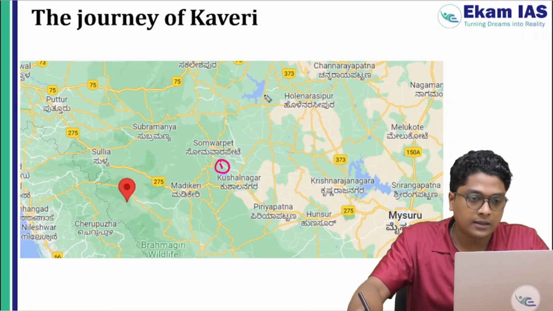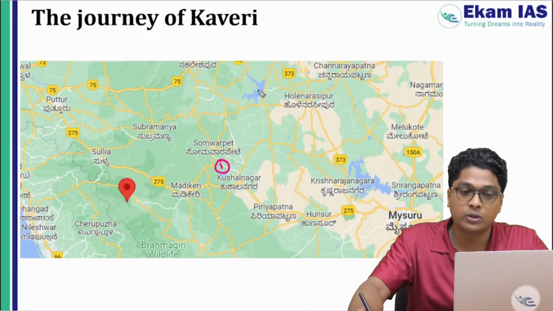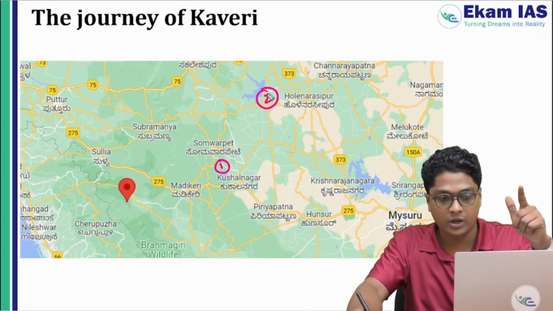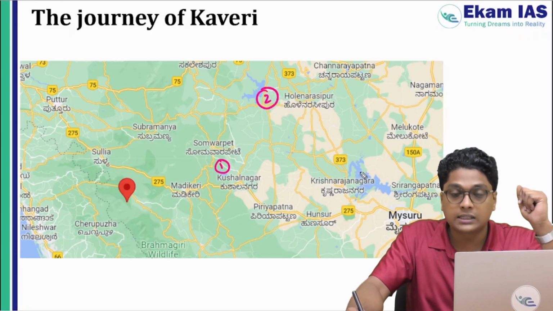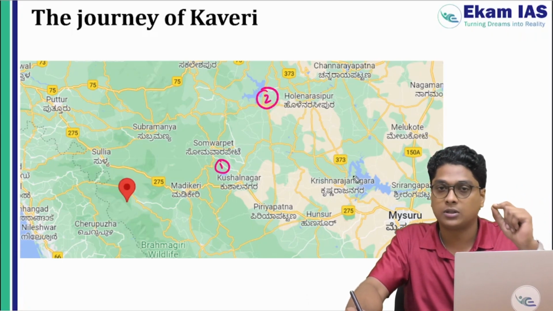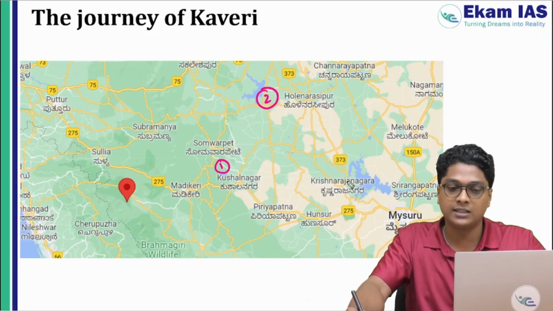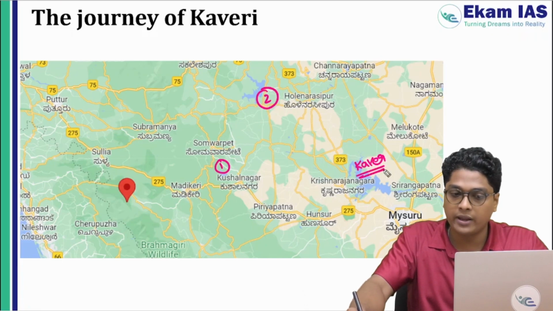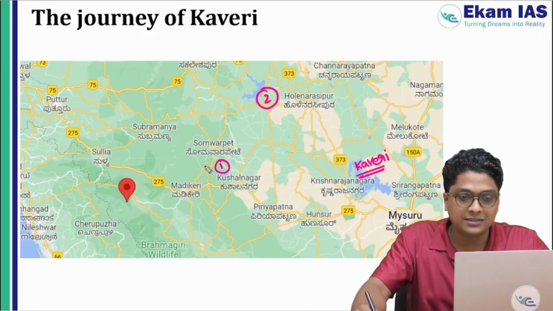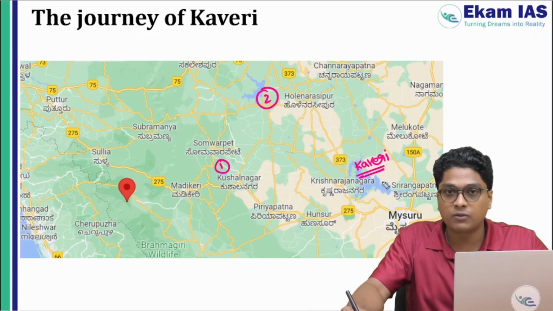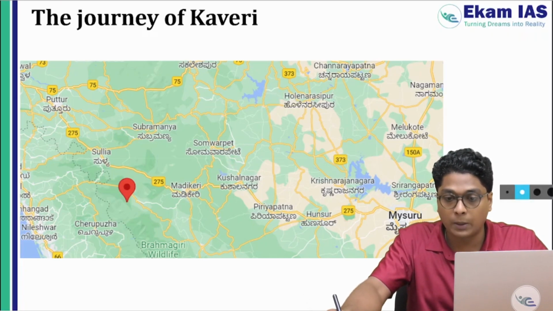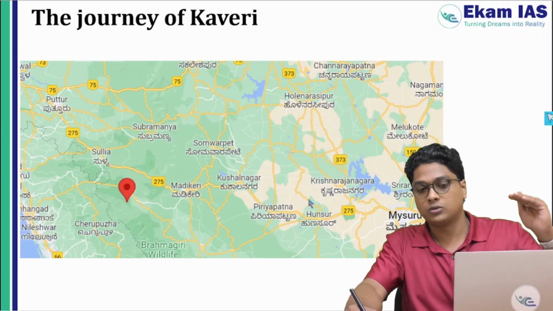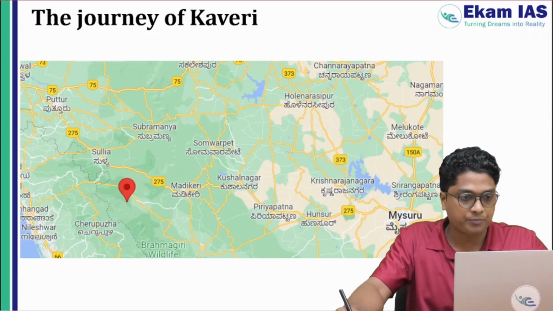The next one here is Hemavati. This reservoir is Hemavati. Okay. This Hemavati river is also a tributary of Kaveri, and this one is Krishnaraja Sagar. Okay, Krishnaraja Sagar Dam. This is completely the Kaveri river. There is no tributary here. Okay, so remember these 3 reservoirs. These are the main things we need to remember regarding the location of the origin of the river. So it is originating from the Western Ghats.